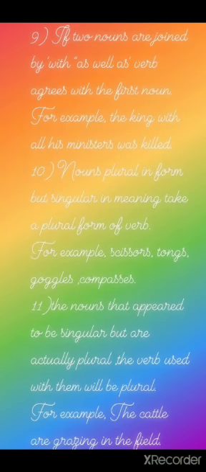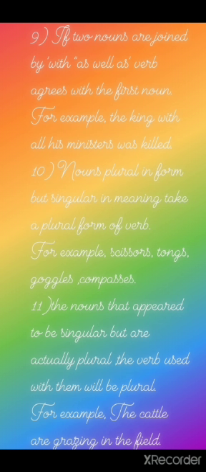According to the ninth rule, if two nouns are joined by with or as well as, the verb agrees with the first noun. For example, the king with all his ministers was killed. So we are referring to the king. When we are writing was, we are referring to the king because it is joined by with.